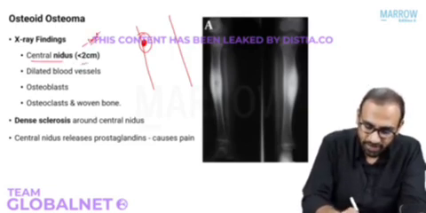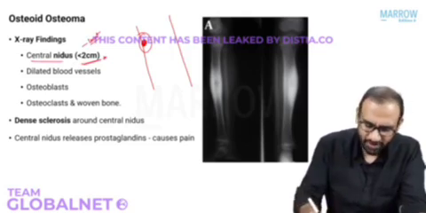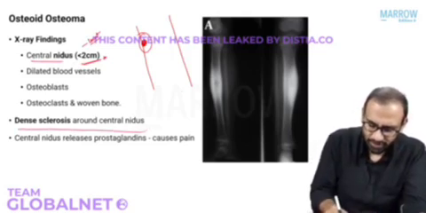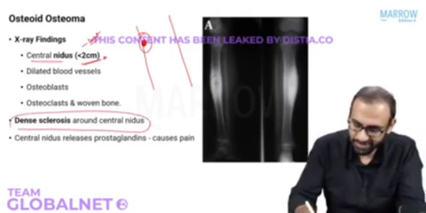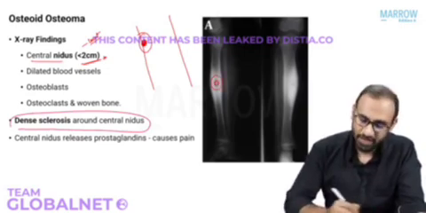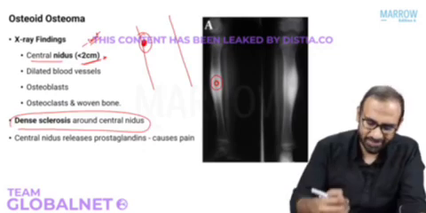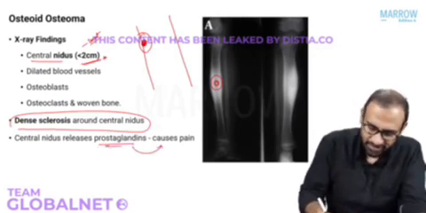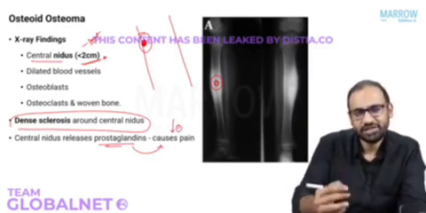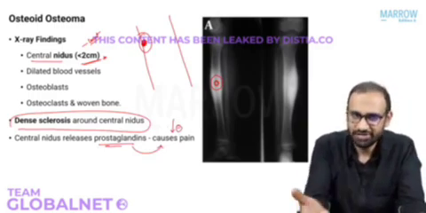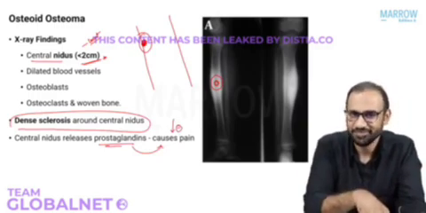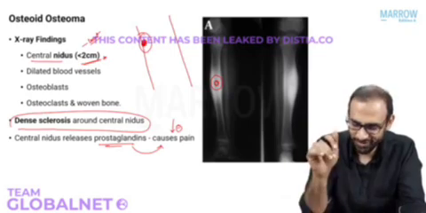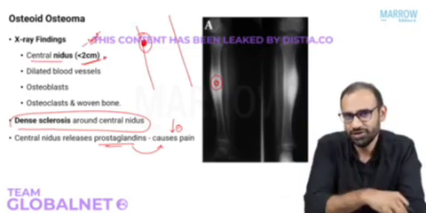Lucent, and it's usually less than 2 centimeter in size, the central nidus, which is surrounded by a dense sclerotic rim. So you're noticing the dense sclerotic rim around the central lucent nidus. Now this central lucent nidus produces prostaglandins that causes the pain, and this pain can be relieved by drugs that inhibit the prostaglandins, like your NSAIDs. Right? So far so good, you've understood? So this is what your osteoid is.